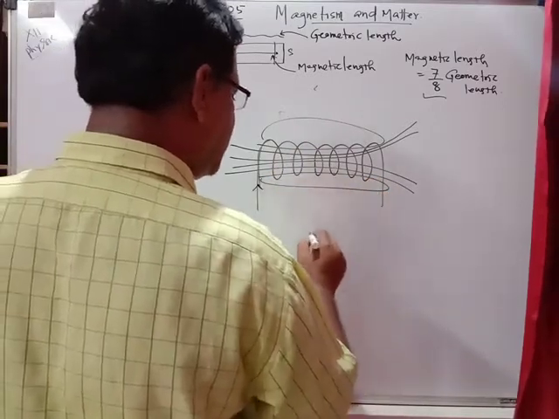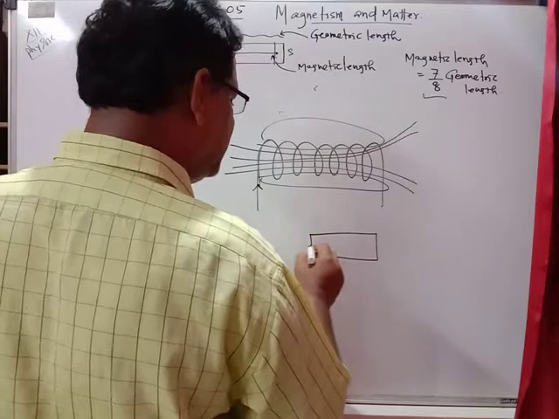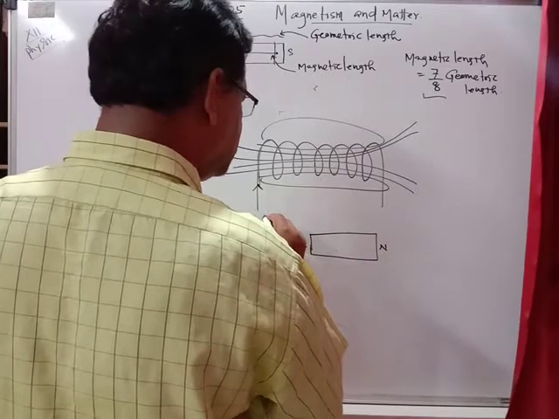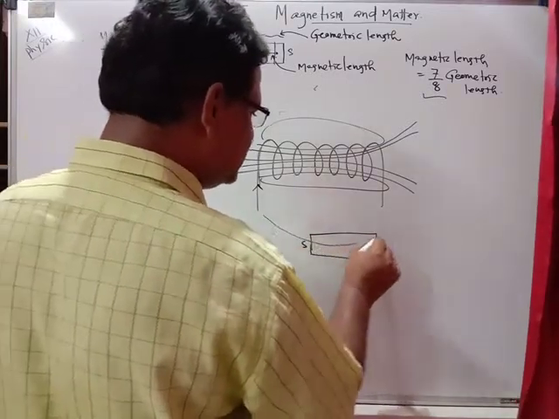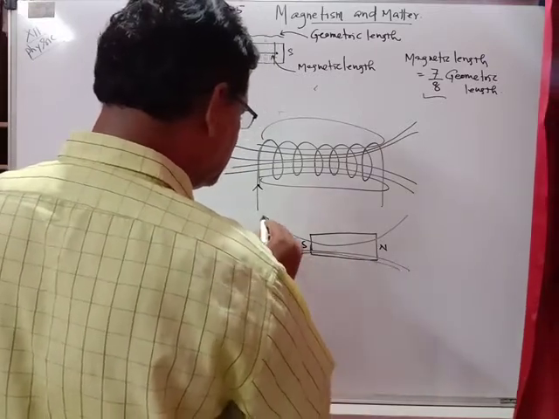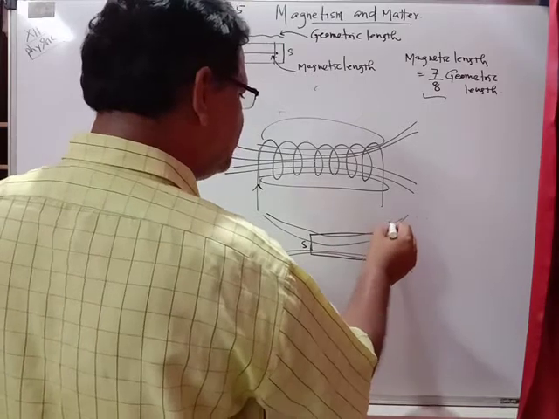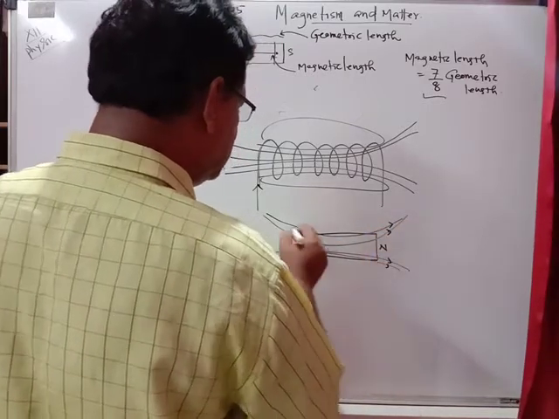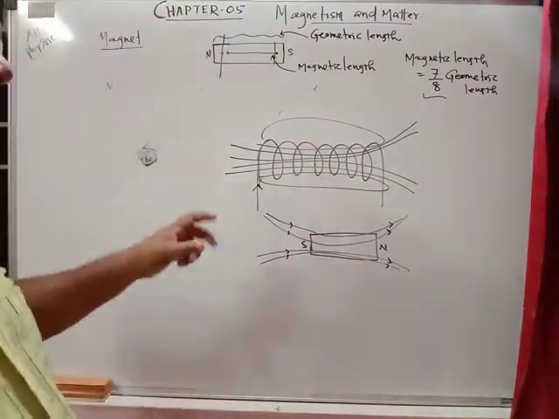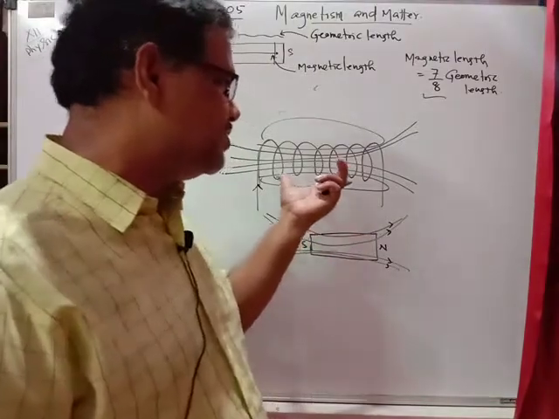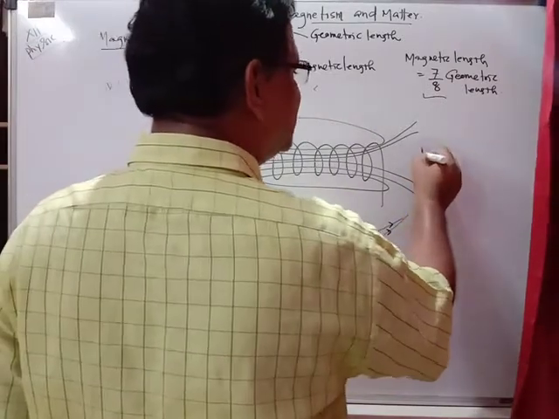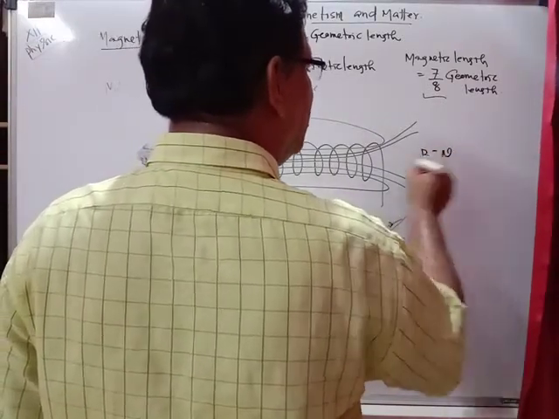If you compare it with the bar magnet, and here you get the bar magnet, if this is the south and this is the north, we can draw the diagram like that, because the magnetic field lines move like that, south to north. So it is just equivalent to that of the bar magnet. So we can compare the magnetic field strength and magnetic nature produced from the solenoid with the bar magnet. In the case of the solenoid, you must know that inside the solenoid the magnetic field strength is mu naught